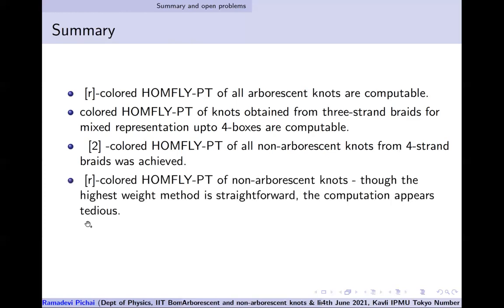R-colored HOMFLY-PT of non-arborescent knots: though the highest weight method is straightforward, we still have the stumbling block of making the computation less tedious. It has not happened.